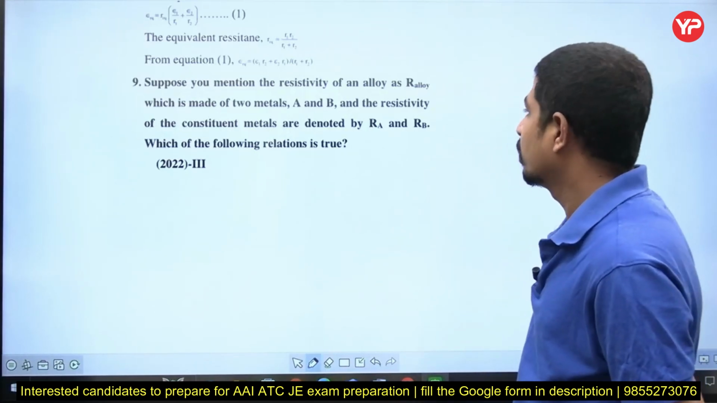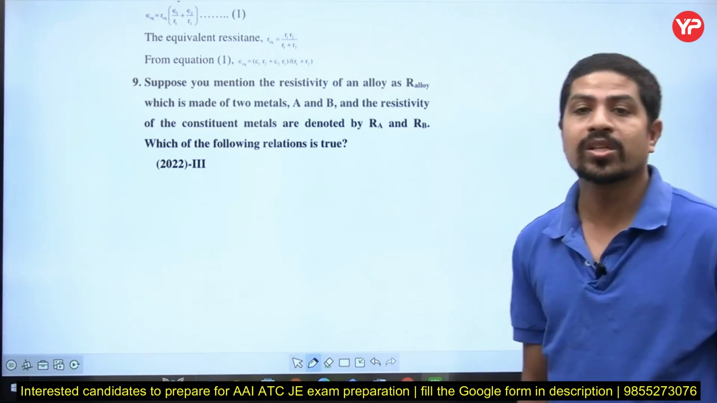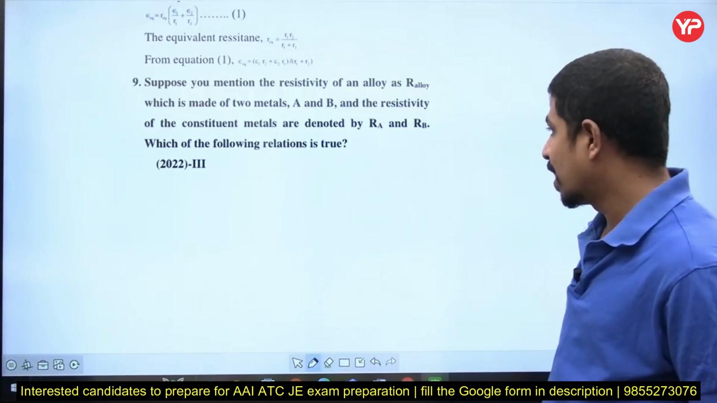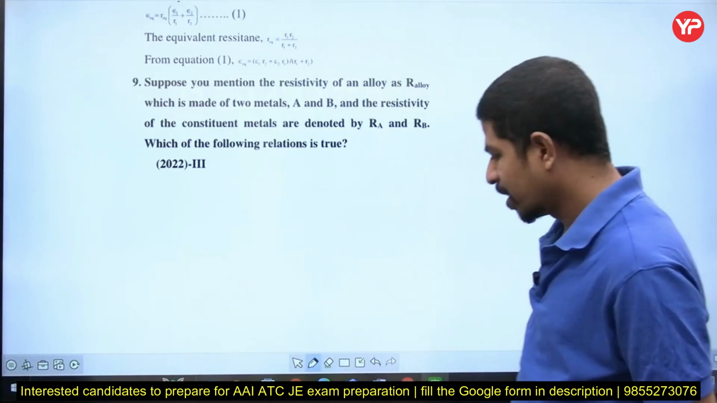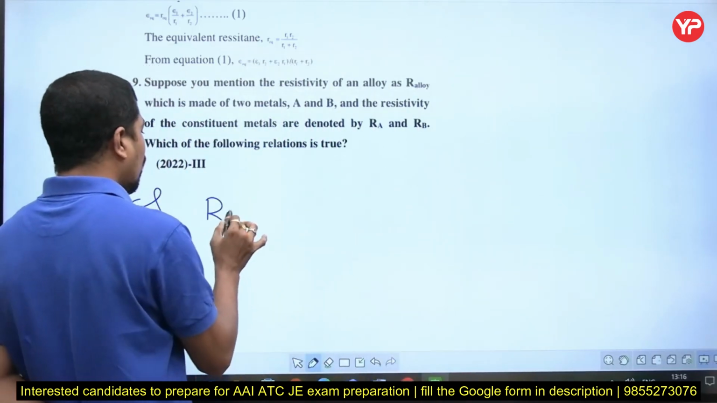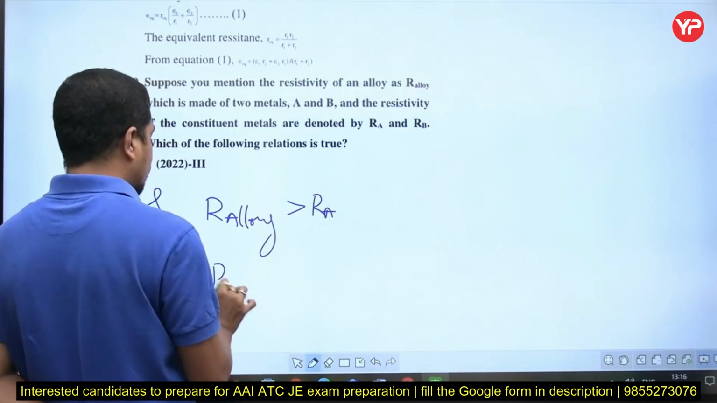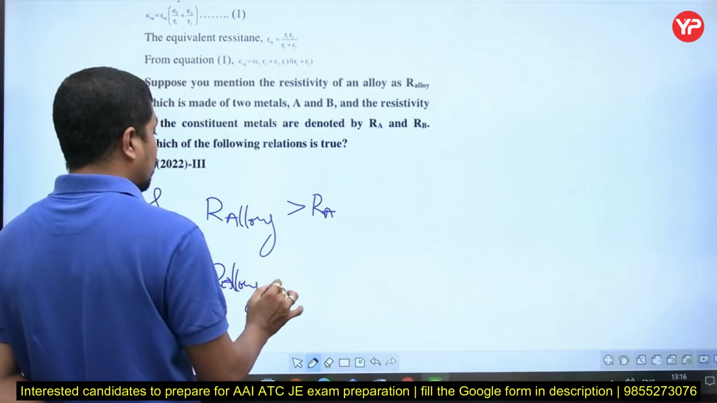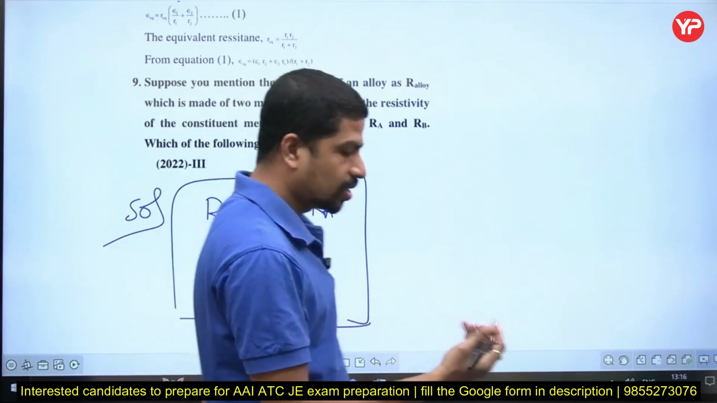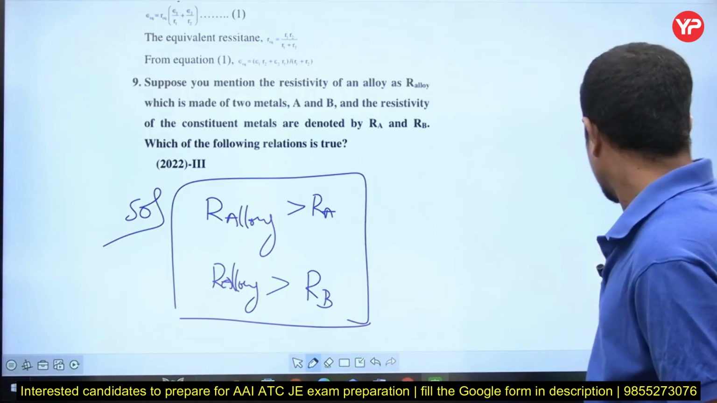He is saying that suppose you mention the resistivity of an alloy as R alloy, which is made up of two metals. Alloy means combination of two metals. A and B, and the resistivity of the constituent metals are denoted by Ra and Rb. Which of the following relations are true? We need not see any options. Alloy resistivity in fact is greater than the individual metals' resistivity, right? That is a direct statement. So which one will be the option?